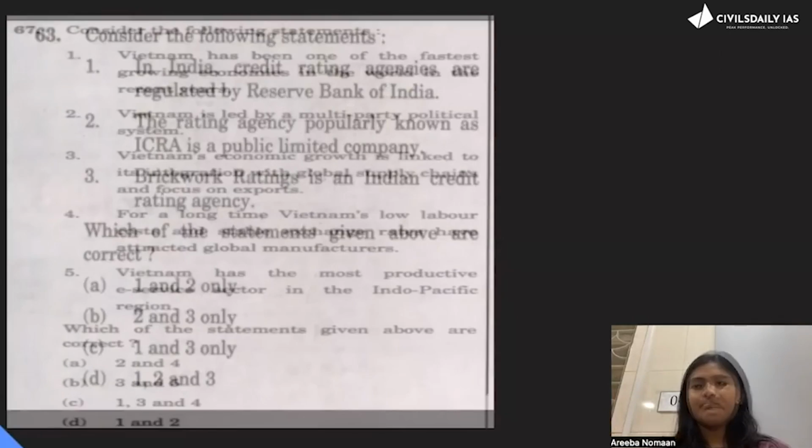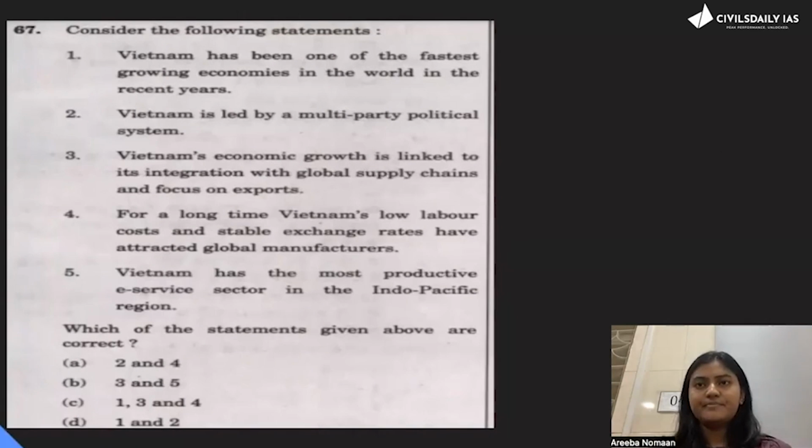Next. Again, it is asking for the correct option. Vietnam has been one of the fastest growing economies in the world in recent years. Yes, of course, every day in the newspaper we hear this, that it is becoming a Southeast Asian giant. Second, Vietnam is led by a multi-party political system. If you are an aware person, if you know world history, if you read the newspaper daily, you would know that Vietnam is a strict communist country. It's not a multi-party political system.